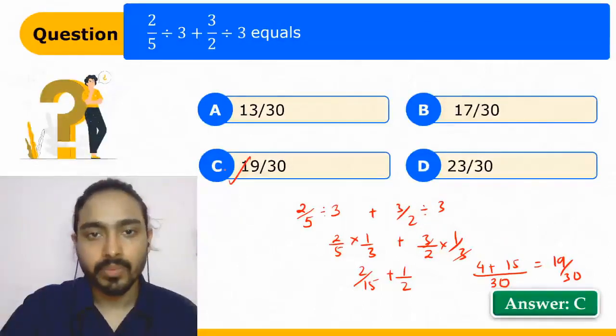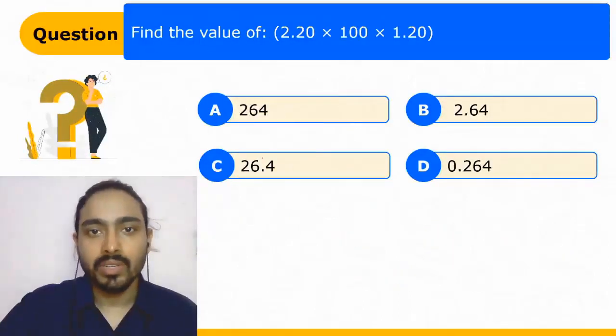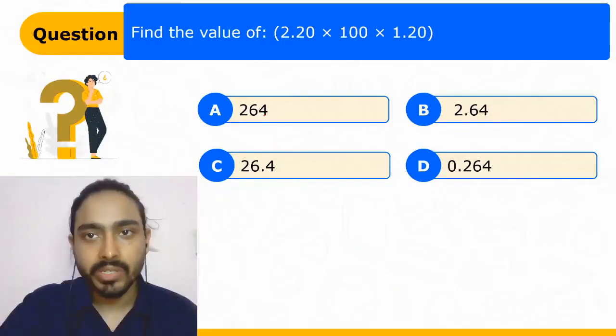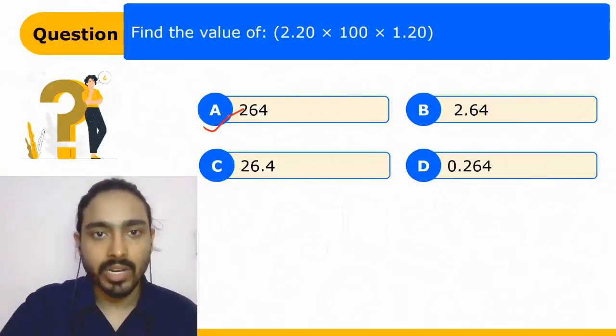Let's move ahead. You have to find the value of this. This is a multiplication. Please do it on your own. 264 is the right answer.